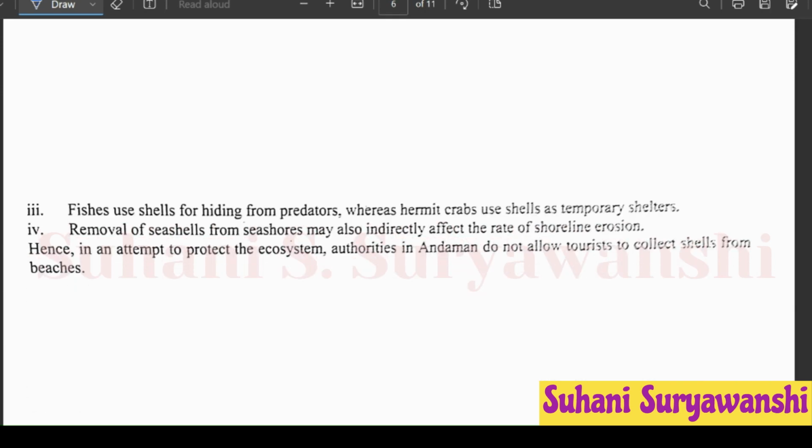Third point, fishes use shells for hiding from predators, whereas hermit crabs use shells as temporary shelters. Fourth point, removal of seashells from seashores may also indirectly affect the rate of shoreline erosion. And hence, in an attempt to protect the ecosystem, authorities in Andaman do not allow tourists to collect shells from beaches. Next question,